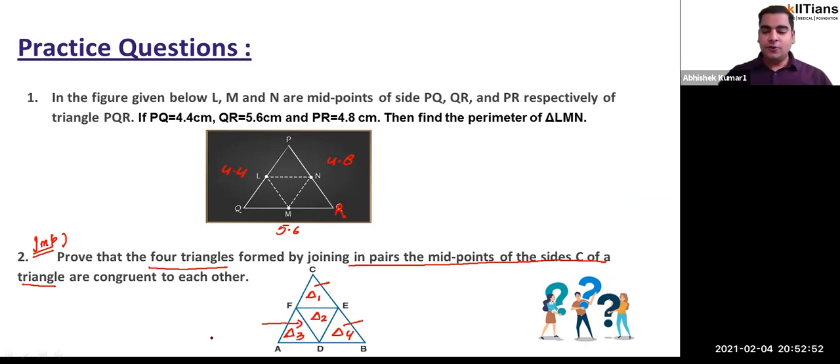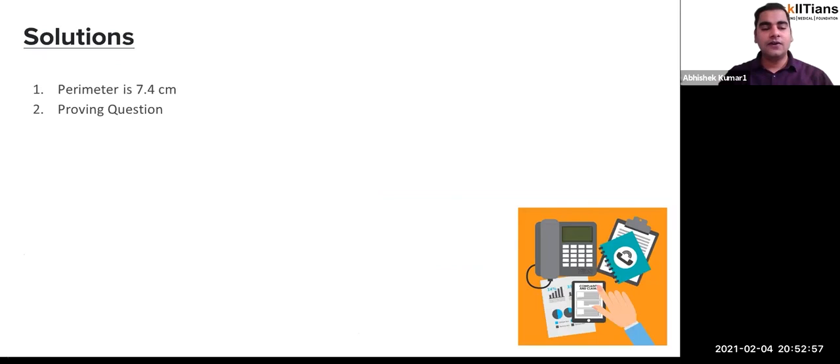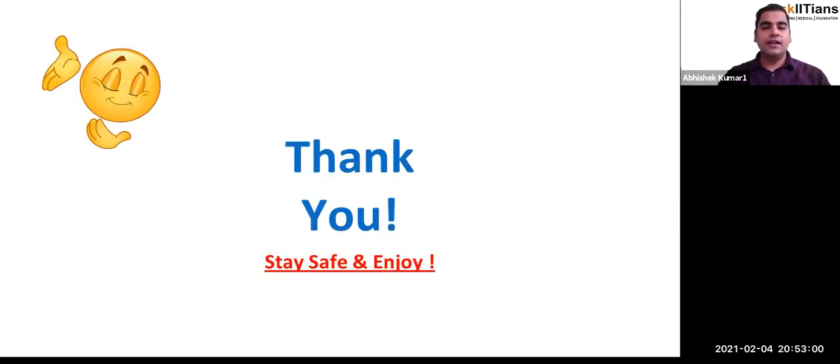Okay, so I hope guys you have understood the topics that we did today. Here you can find the answers to those problems. I hope you understood the two very important results that we discussed today, that is the midpoint theorem and the converse of the midpoint theorem. Make sure that you practice the proof of the theorem. You know the statement of both the theorems by heart, and you also practice plenty of questions based on those two theorems to get a good command over those topics. In case you come across any doubt or any problem, even after practicing or going through the proof, we are here to help you out with that.